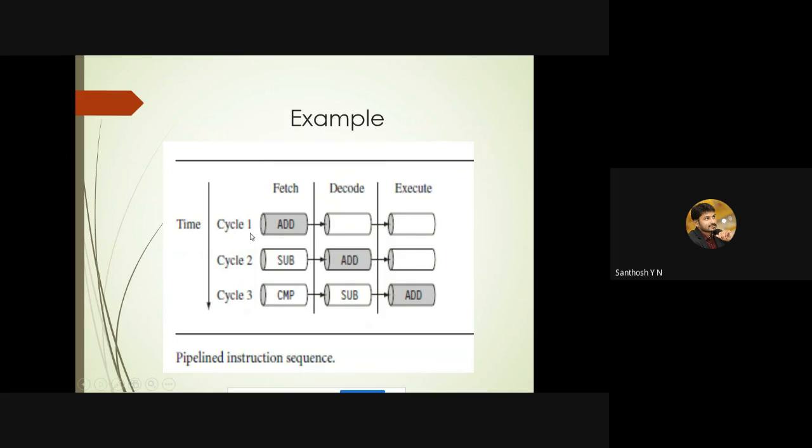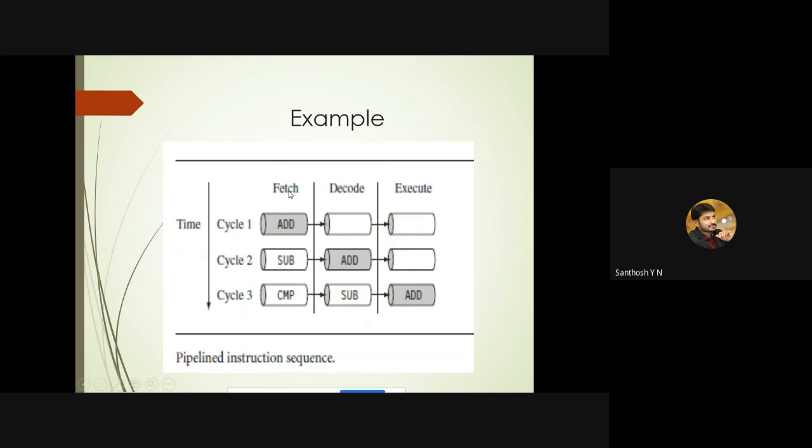In the first cycle, the first instruction, ADD, will be fetched first. Next it has to be decoded. So in the second cycle, when the addition instruction is in the decoding stage, the fetch stage will not be idle.